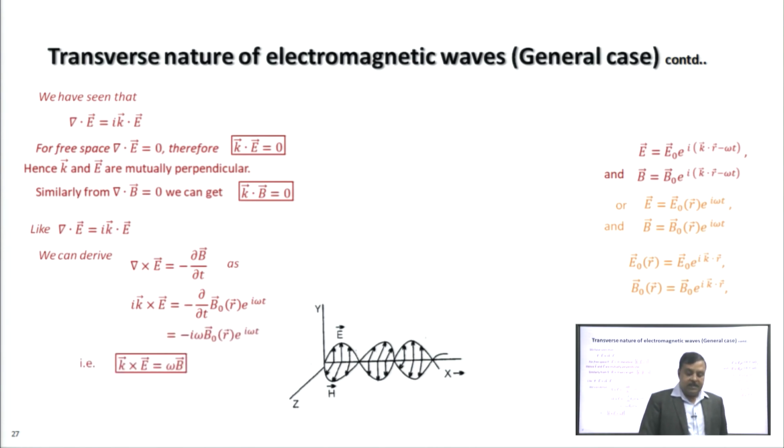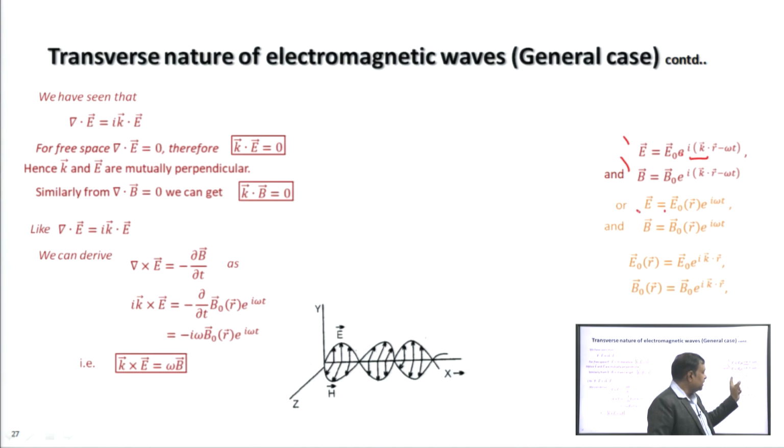So in that case we will get i k cross E equal to minus i omega B0(r) e to the power i omega t. Electric field and magnetic field are represented by these two equations, and in this equation e to the power i k dot r is included in E0.